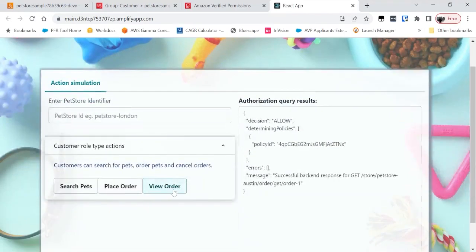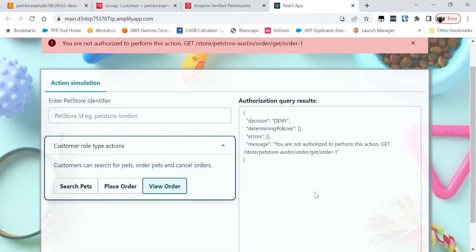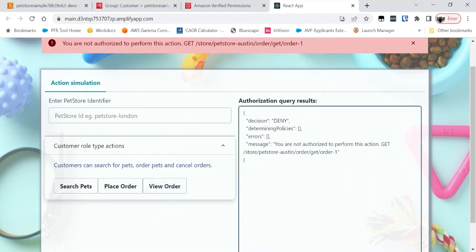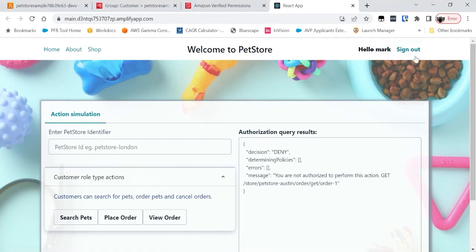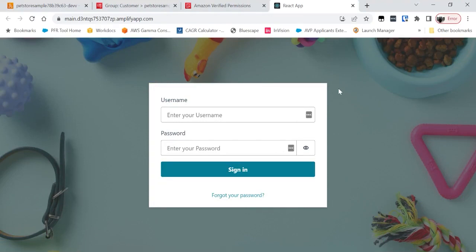Great. And I say view order. And so Mark is denied to get order one. And the reason for that is Mark does not own order one.